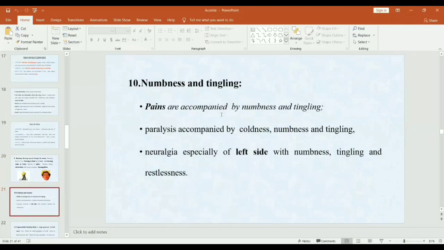Next keynote is numbness and tingling. As it affects the central nervous system, and in the central nervous system it mainly acts on nerves, and on nerves it acts by paralyzing the nerves, which leads to numbness and tingling. And the pain is associated with numbness and tingling. Also, paralysis is accompanied by coldness with numbness and tingling. Neuralgia, especially of left side. So, aconite is the left-sided remedy.